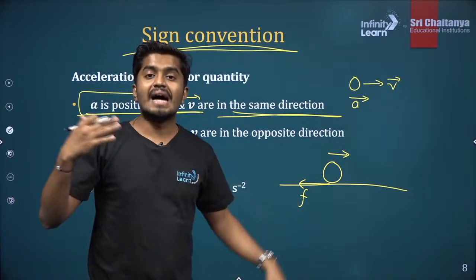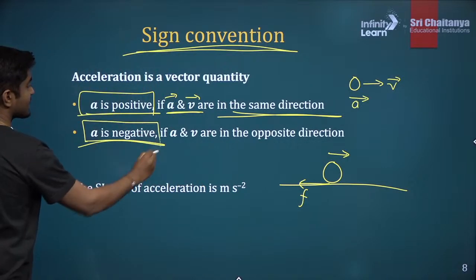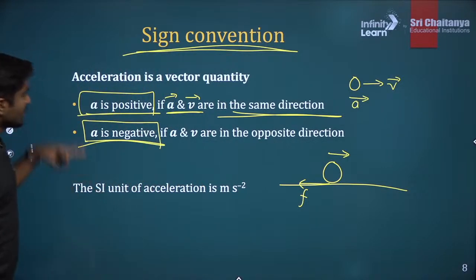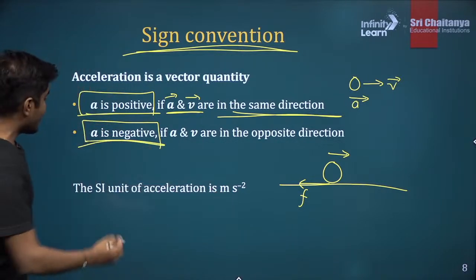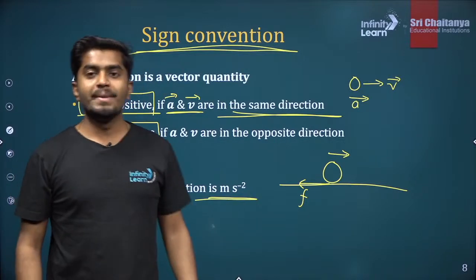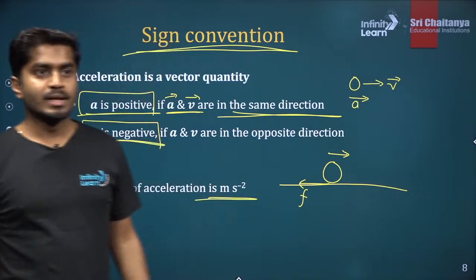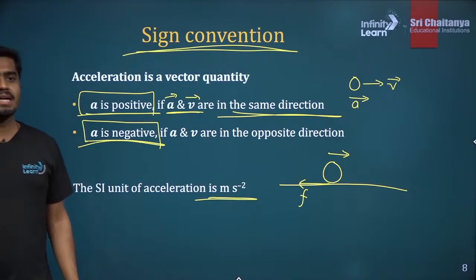So if the acceleration is in the opposite direction, we say that acceleration is negative. It can be positive, negative, 0. The SI unit is meter per second square, or meter second raised to minus 2. Clear? Easy, right?